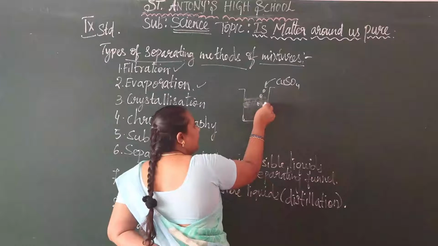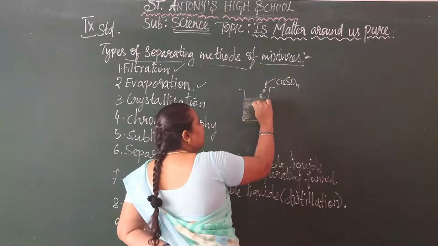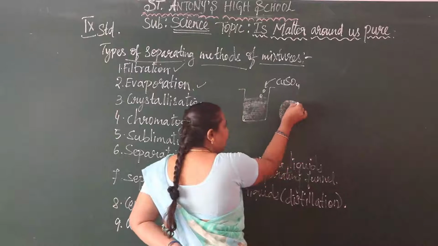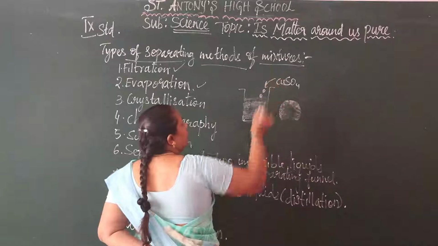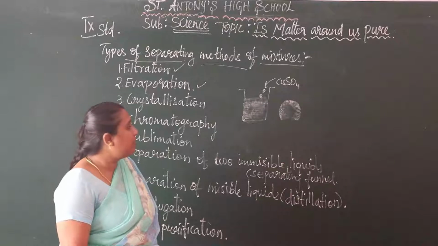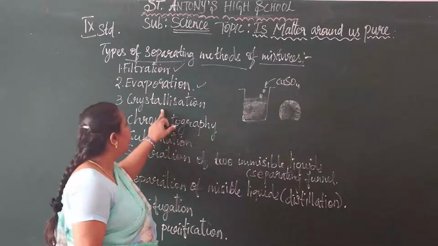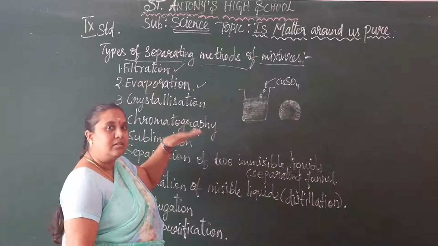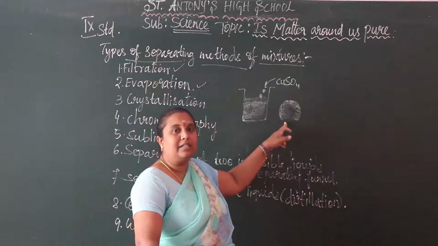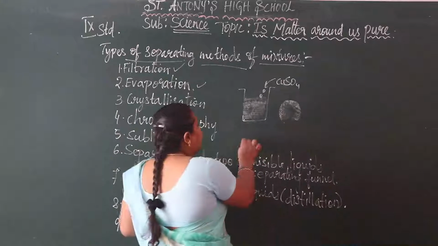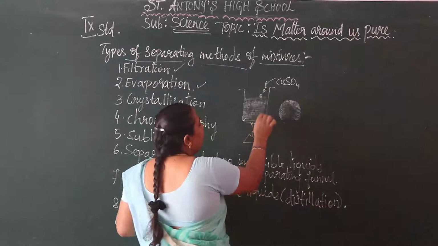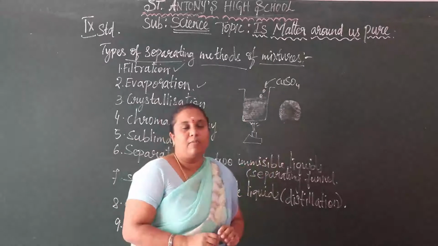This makes a crystalline form, a crystal form like this, with the pure salt in it. So this is the crystallization method of separating mixtures. The salt is separated like this, in crystal form, while heating using a burner. Here also the separation happens by crystallization.